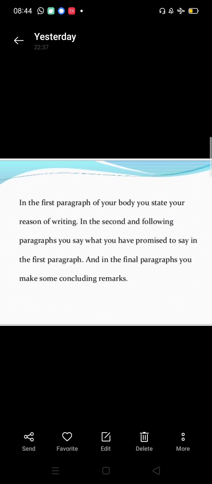In the first paragraph of your body, you state your reason for writing, why you are writing the letter to him, what is the reason. In the second and following paragraphs, you say what you have promised to say in the first paragraph, what you have promised that you will include in your second paragraph. And in the final paragraph, you make some concluding remarks. You will give your conclusion. What do you think? Your opinions.